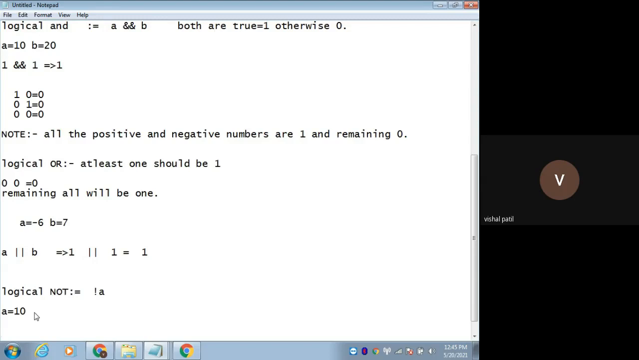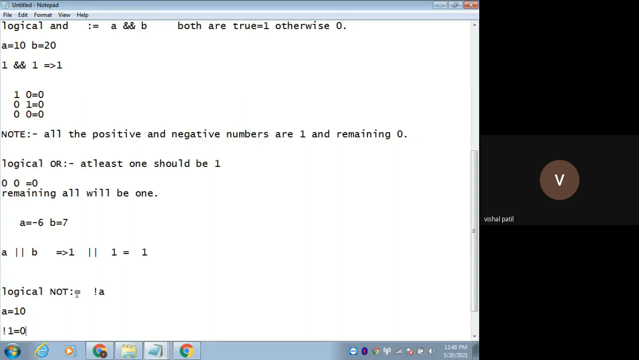Now tell me what will be the output, any guess? 0 or 1? 0. Yes, correct. Why? Because the value of a is 10, right? 10 means what, it is 1. Not of 1 means it will negate the value, not of 1 means 0. Value of a is 10, it will be not of 1, that is 0. What will be not of 0? Obviously it will be 1.